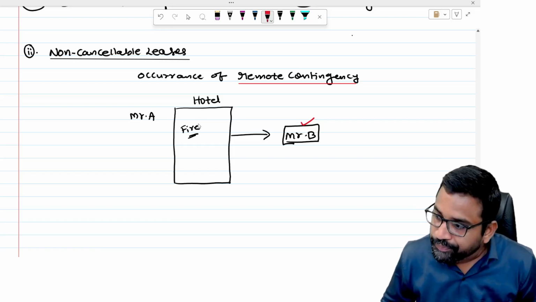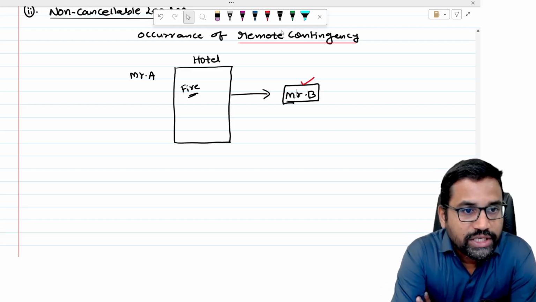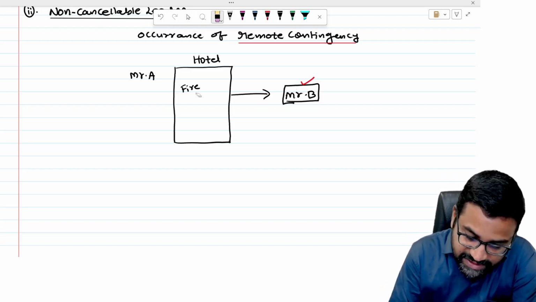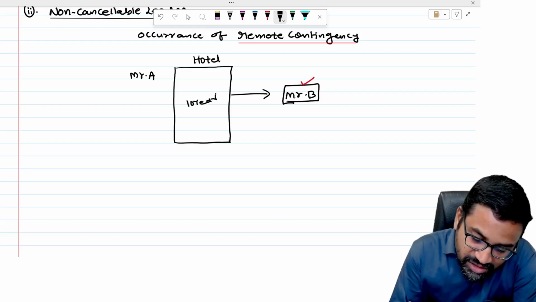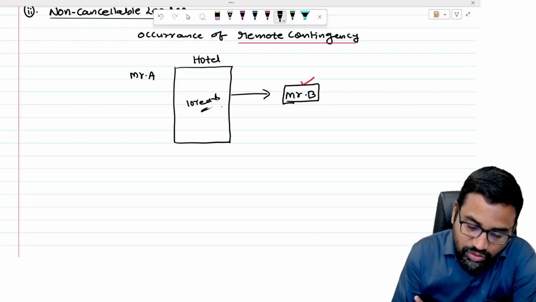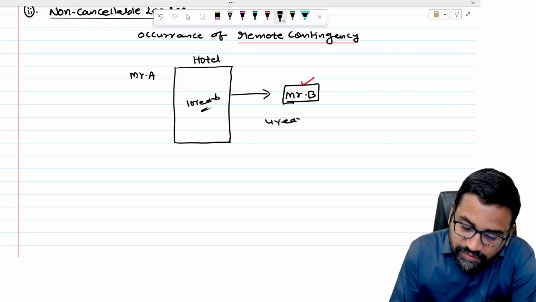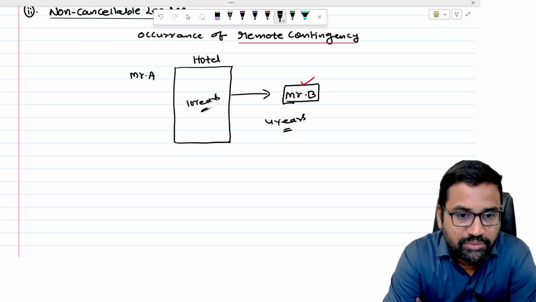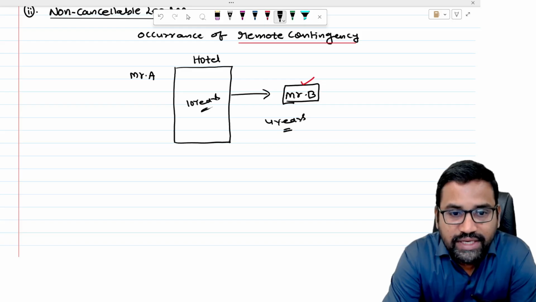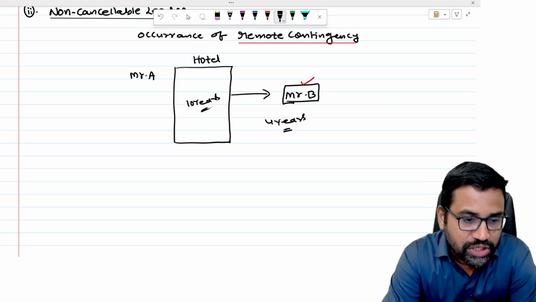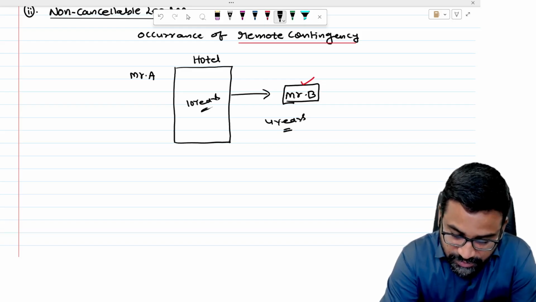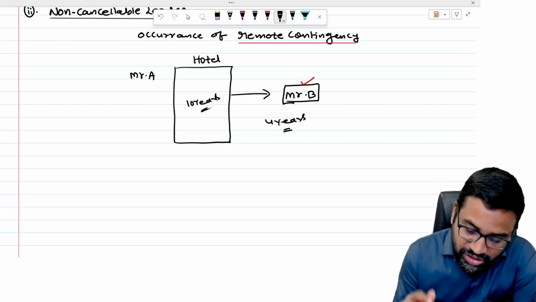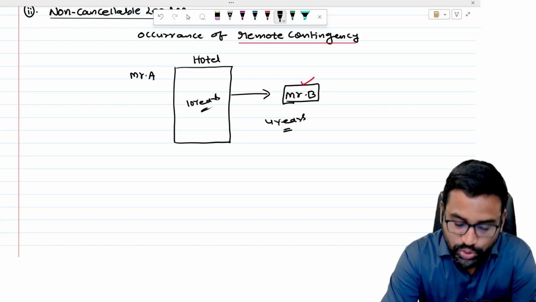See, now suppose Mr. A is having one hotel. He has given this hotel to Mr. B as lease. Now the lease is for suppose 10 years. Mr. B successfully carries on the hotel business for 4 years. Now after 4 years, the losses become so huge that he doesn't want to continue the lease. If he continues now, the losses will accumulate again and go beyond his reach, so he may become insolvent also. So he thought enough is enough. I don't want to continue this, so I want to cancel this lease.